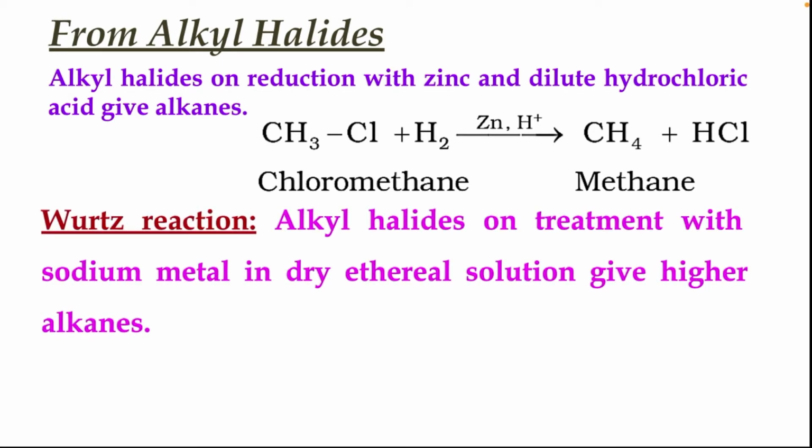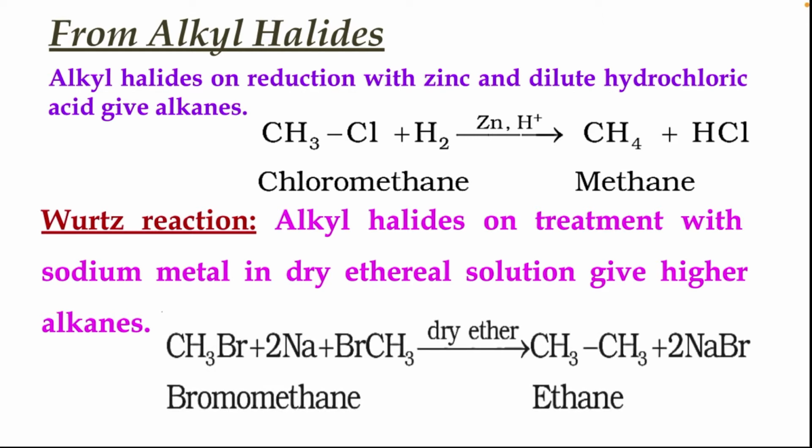Let's see the Wurtz reaction. Alkyl halides on treatment with sodium metal in dry ether give higher alkanes. So higher alkanes can be produced by the Wurtz reaction, where an alkyl halide, here the example is bromomethane, on treatment with sodium metal in the presence of dry ether produces ethane. Here Na takes the Br from both the bromomethanes and forms NaBr, and we get the desired alkane, that is ethane.